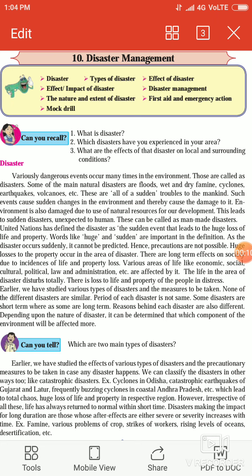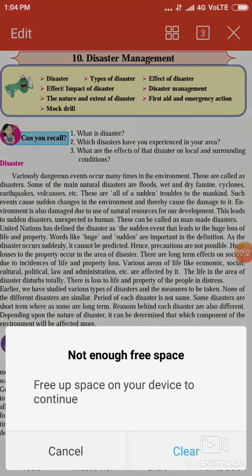So questions have been there. First question is, what is disaster? Disaster is the incidents that occur suddenly, causing heavy damage to life and property. The disaster can be man-made or natural.